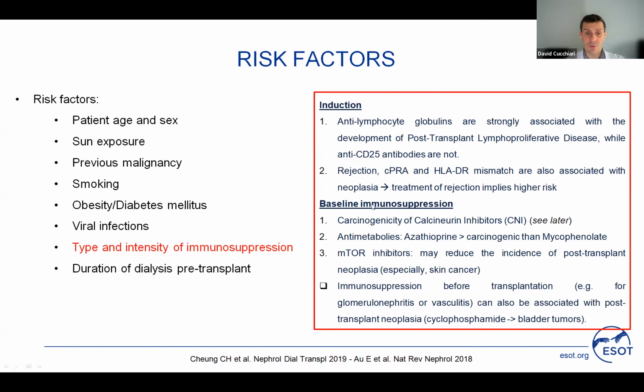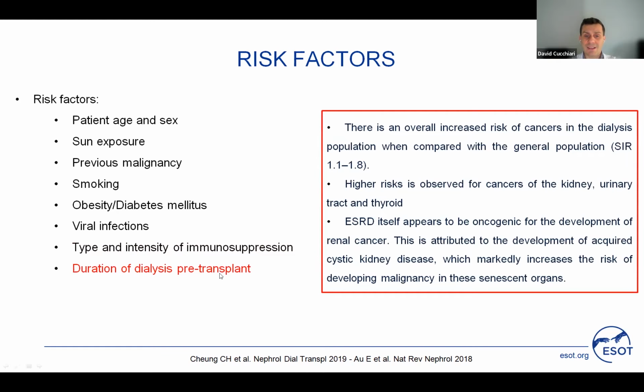Moving from induction to baseline immunosuppression, we know the carcinogenicity of calcineurin inhibitors. We will talk about it in more detail later. Regarding antimetabolites, we know that azathioprine is more carcinogenic than mycophenolate, and mTOR inhibitors, on the contrary, may reduce the incidence of post-transplant neoplasia, even though the most convincing evidence is about skin cancer. Also, we should take into account that immunosuppression before transplantation, for example, for glomerulonephritis or vasculitis, can also be associated with post-transplant neoplasia. And also duration of dialysis before transplantation.